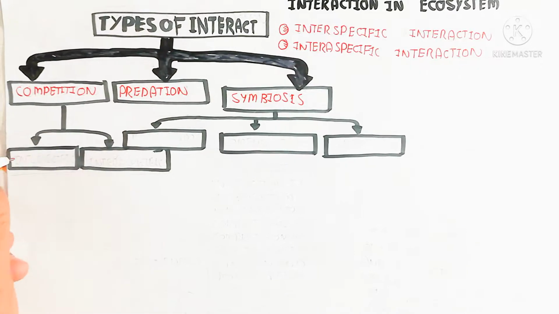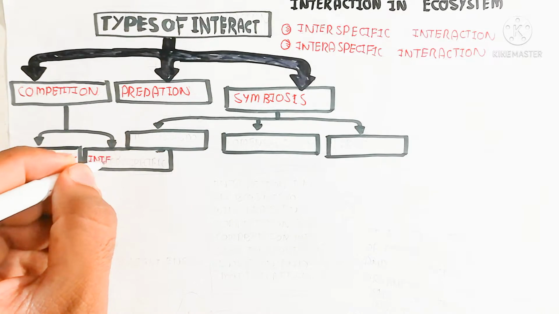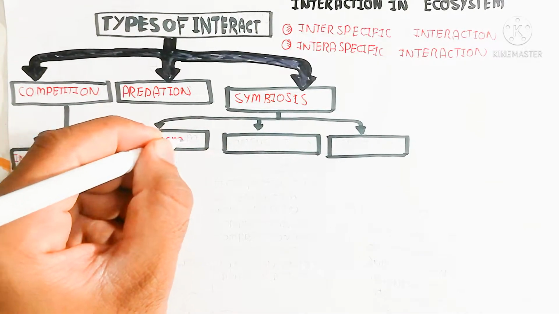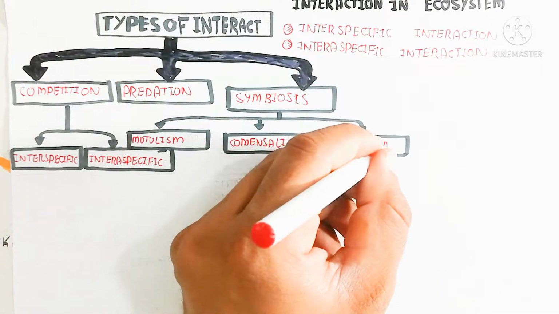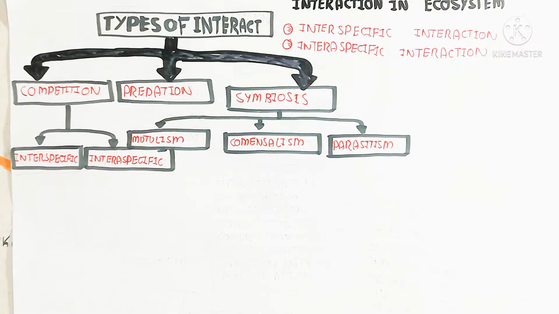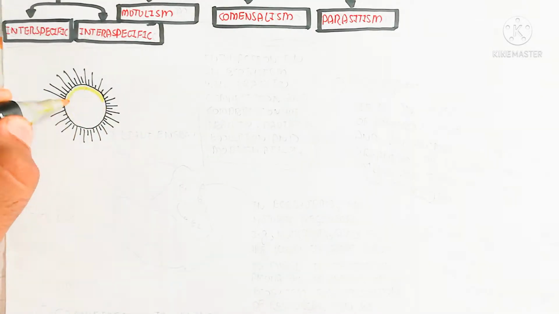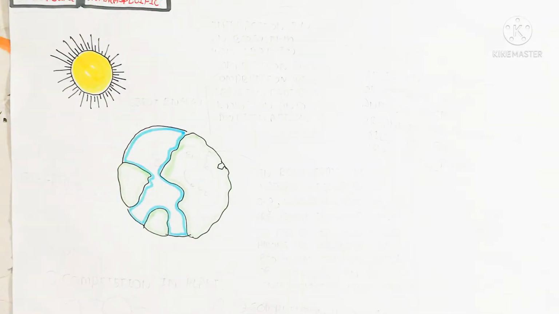Interspecific competition means between the two populations, for example lion and deer, so the predation will occur. And the intraspecific means within the population, for example in a human classroom, working for getting good marks, so that is competition. While predation depends on the prey and predator, and symbiosis is the different type of relationship.